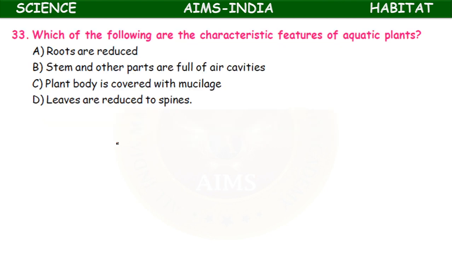Which of the following are the characteristic features of aquatic plants? Roots are reduced, stem and other parts are full of air cavities, plant body is covered with mucilage, leaves are reduced to spines. So here, roots are reduced, stem and other parts are full of air cavities, plant body is covered with mucilage.